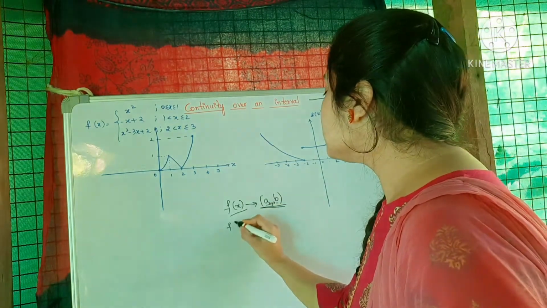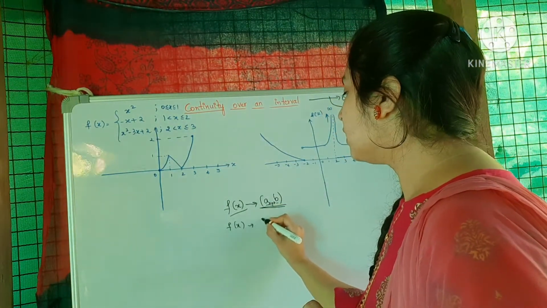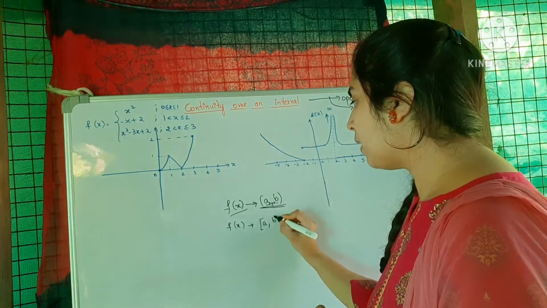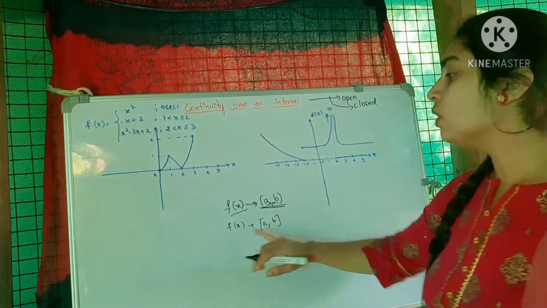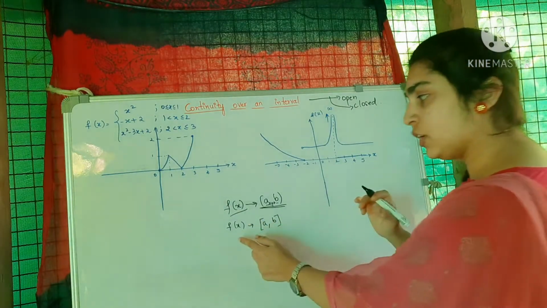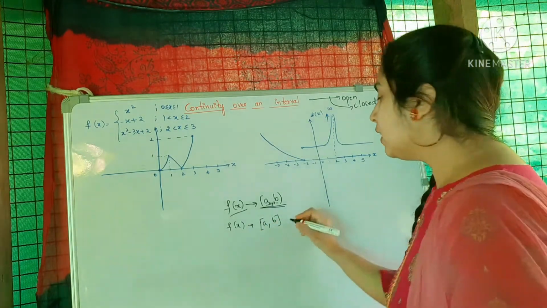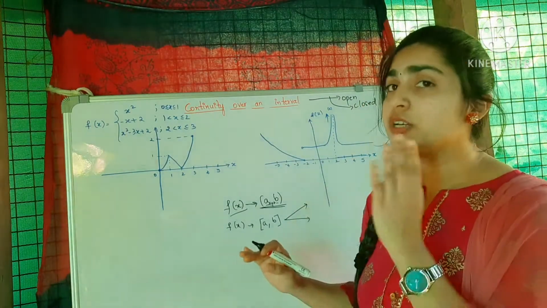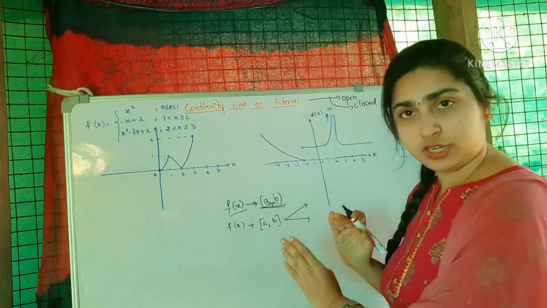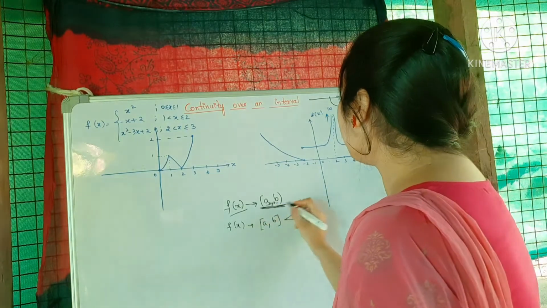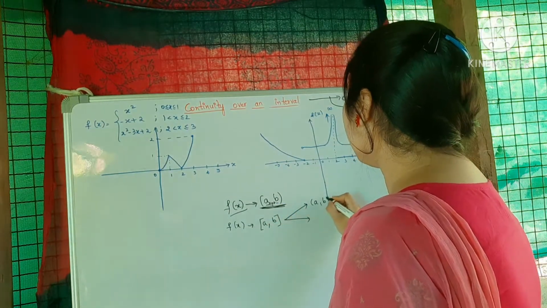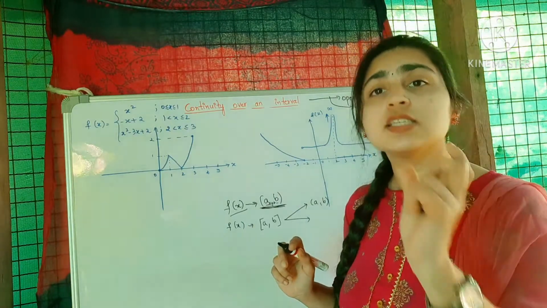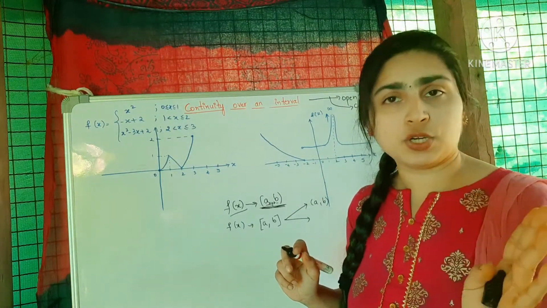If I consider the closed interval, it is represented inside square brackets. Here it is said to be continuous in this closed interval if it satisfies the following conditions. One, the function should be defined in that particular interval. The second is that it should be continuous over the interval a comma b. Continuous means there should be no breaks and no discontinuities.